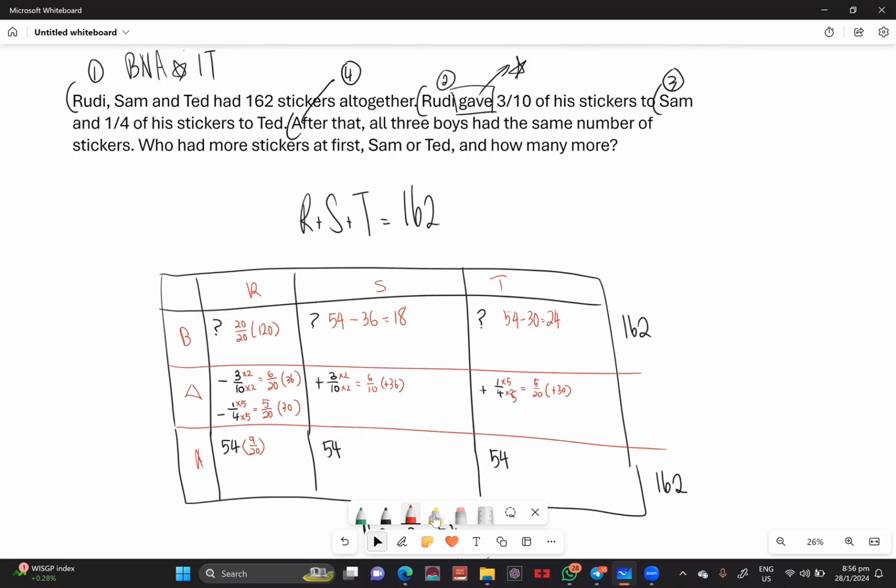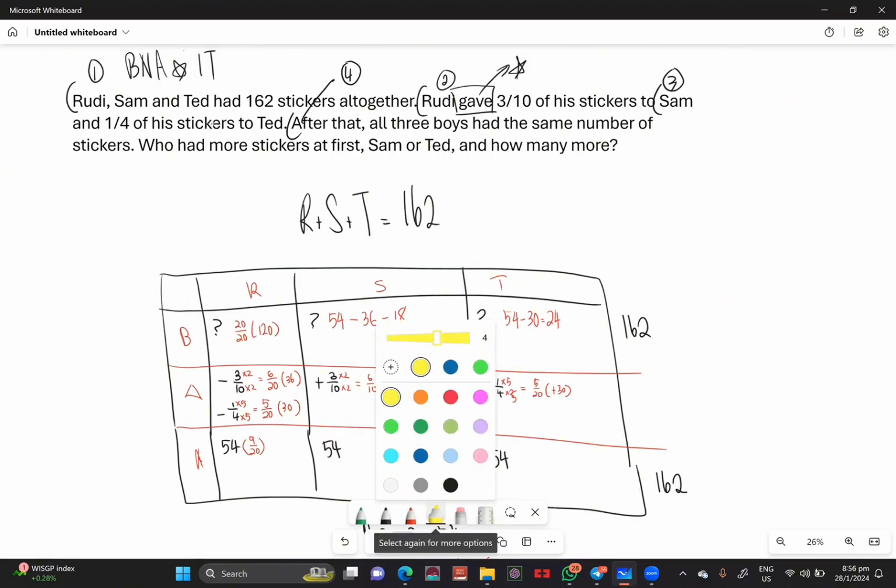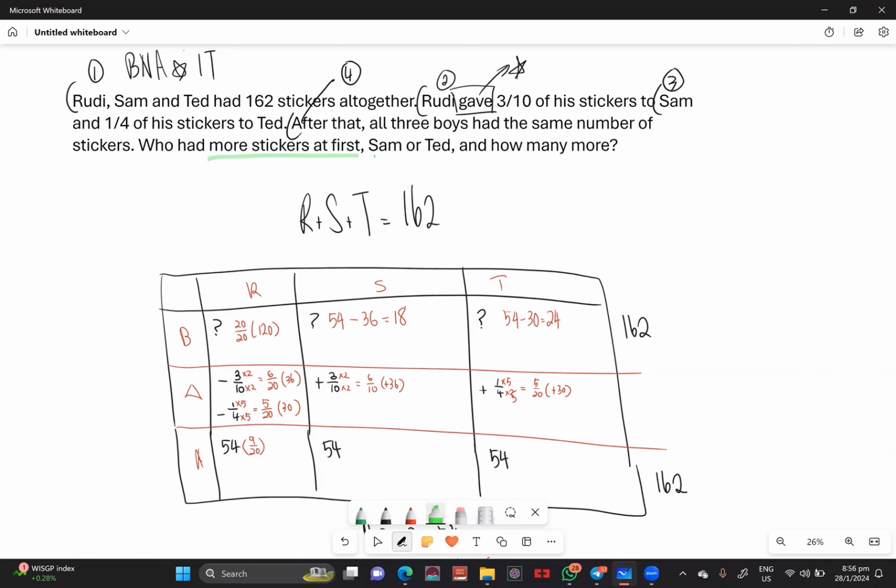You want to read the question. The question says, who had more stickers at first? They are comparing between Sam and Ted. For Sam, it's 18. Ted, it's 24. All of these are at first. Of course, we can say that Ted had more. How many more? Then we will just have to do 24 minus 18. When I do 24 minus 18, I'll get an answer of 6. And this is your answer for a question like this.